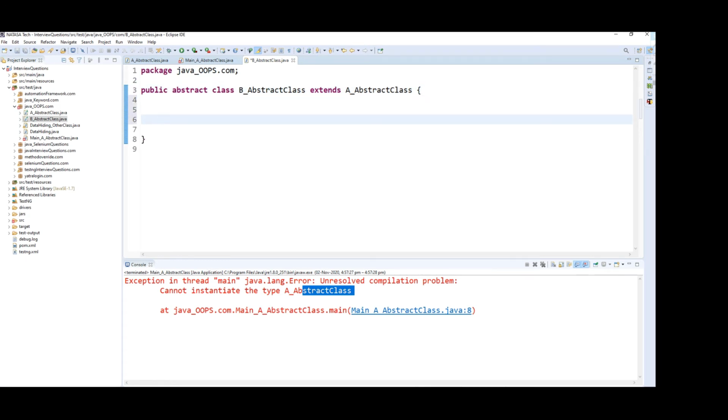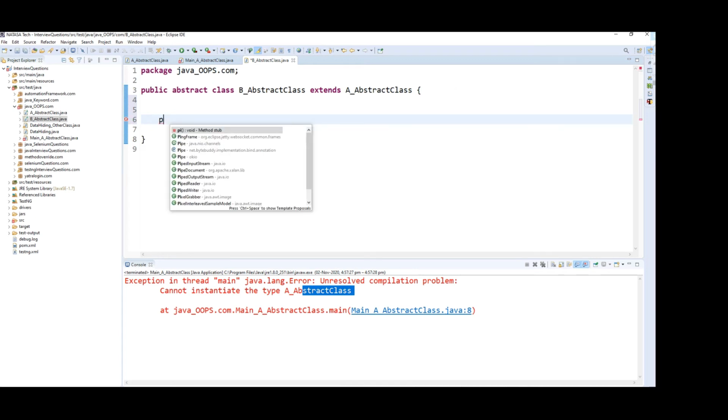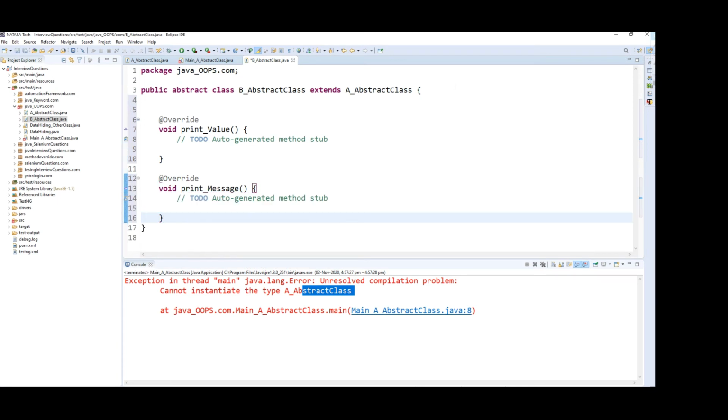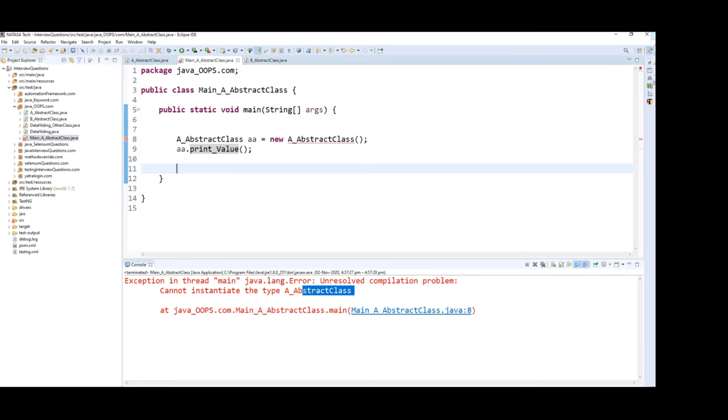Here I'm going to call that abstract class's methods, print value and print message. So here again I'm going to create another main class. I just removed it. Okay.